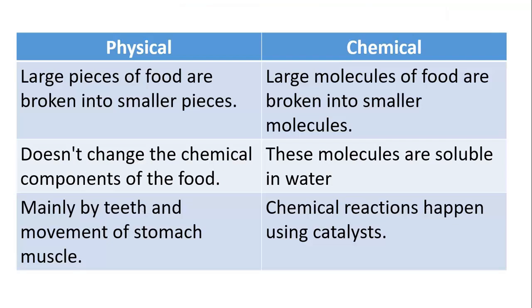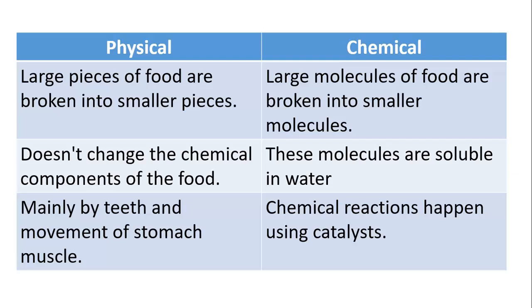Before we know what's physical and what is chemical digestion, we need to remember what digestion is generally. Digestion is the breaking down of food. Physical digestion is when you break down food from big pieces into smaller pieces of the same food, with no change in its chemical components. But chemical digestion is a chemical reaction in which large food molecules are broken down into smaller molecules. So now it is a different molecule.